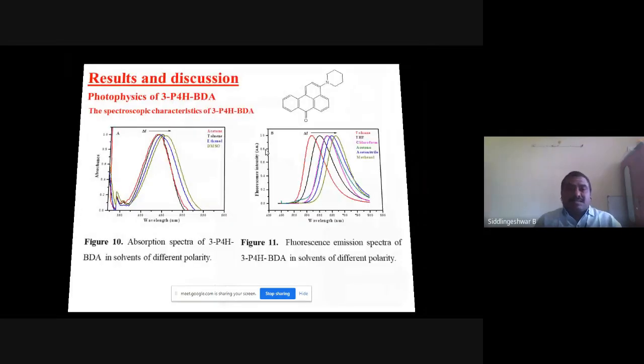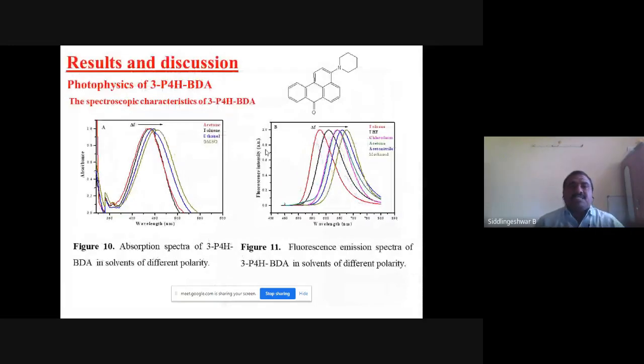In the results and discussion part, this is my first work, that is photophysics of 3P4HBDA. This is the structure of the molecule. I have used nearly 11 solvents. Some are non-polar, some are polar aprotic, and some are polar protic. With increase in dipolarity and refractive index, I have selected the set of solvents to make a detailed study of the solvent effect on the photophysical properties of the benzothione derivative.